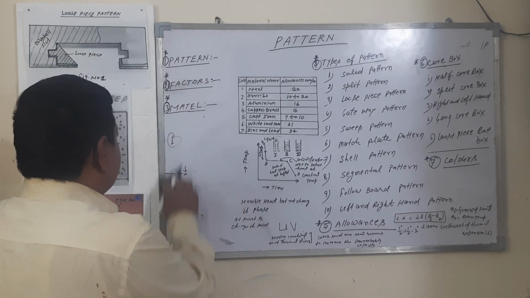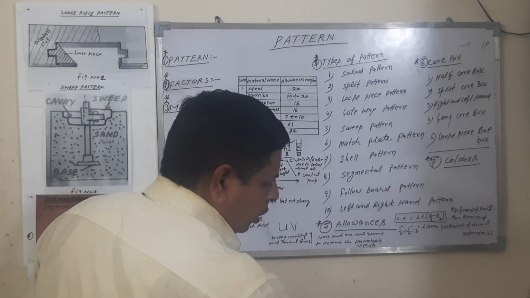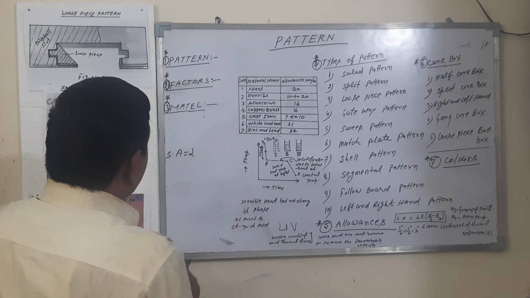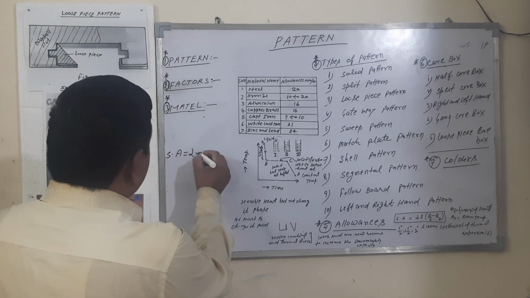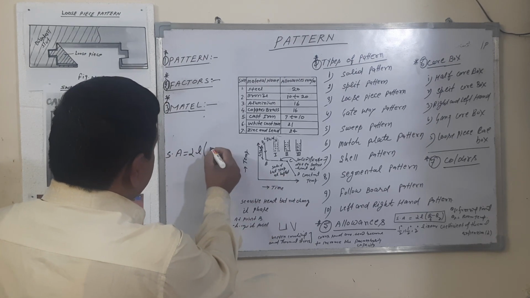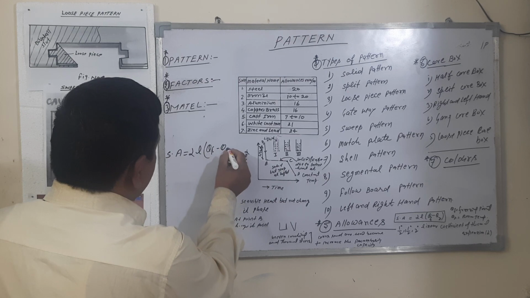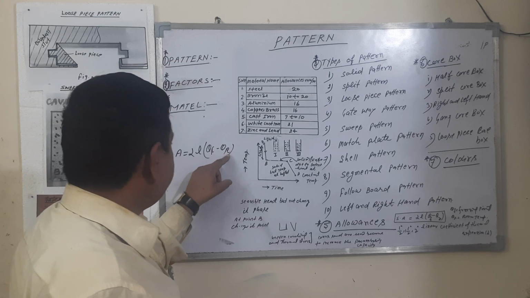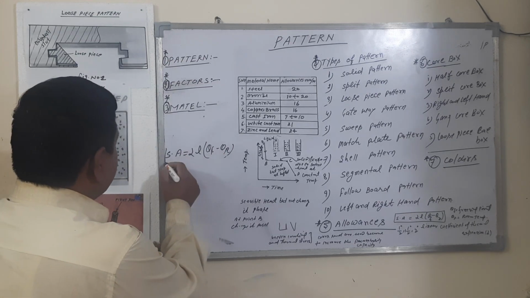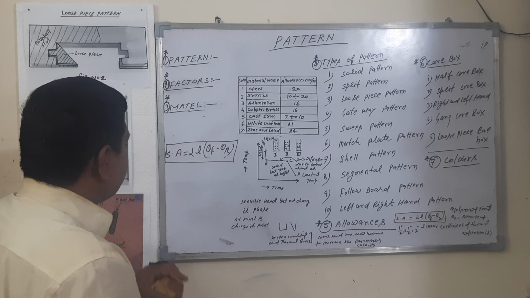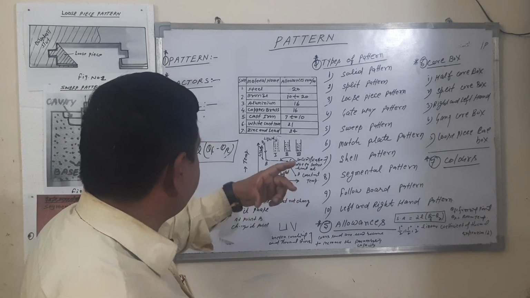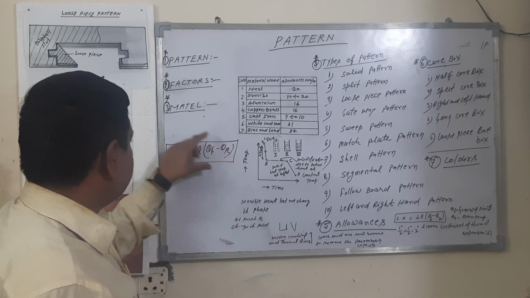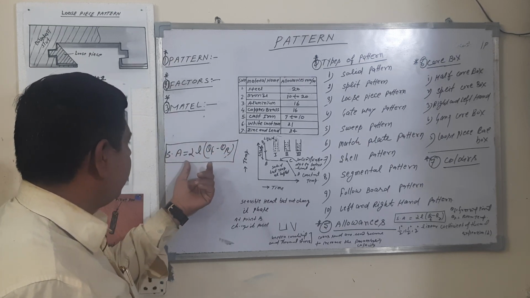So how to calculate the shrinkage allowance? The shrinkage allowance is calculated as the linear coefficient of thermal expansion into the total length of this job, into QF minus QR. QF means the freezing temperature minus room temperature. The shrinkage allowance generally depends upon the length of the components, the freezing temperature and room temperature. The allowance can be calculated by this formula.